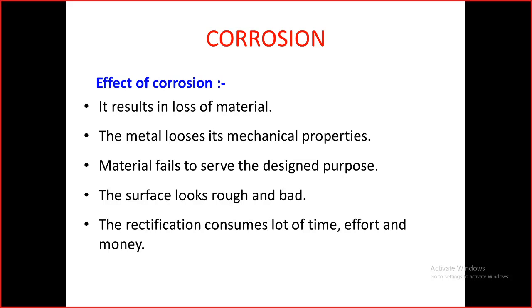You can say that ultimate tensile strength, yield strength, hardness, and impact strength will get reduced because of the loss of the material. So that is why it is our enemy, and finally it will lead to more maintenance, and also that rolling stock will not serve to the fullest of its codal life, and it will fail to serve the designed purpose.